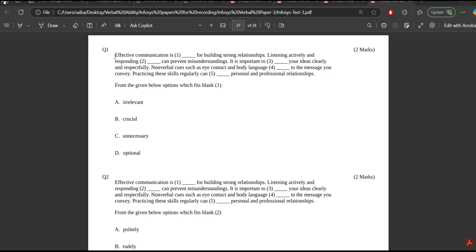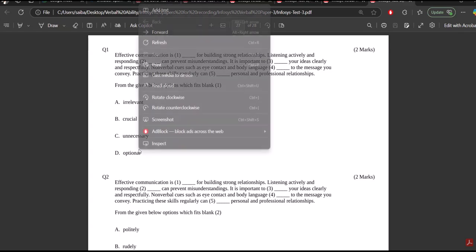So let us solve the first blank. Effective communication is dash for building strong relationships. Among these options, it is crucial. Crucial means important, right? Crucial for building strong relationships. We cannot say optional or irrelevant.